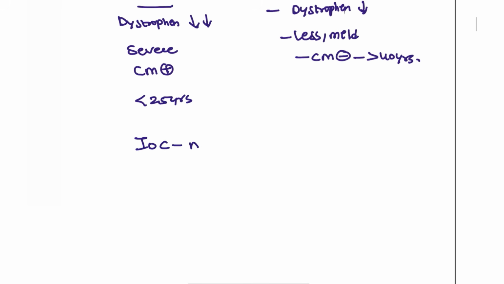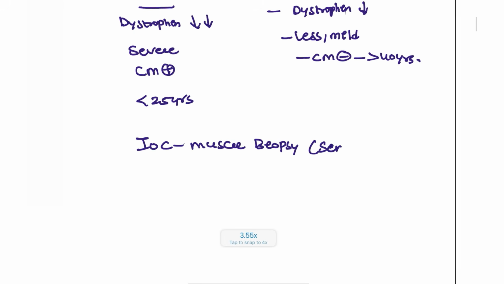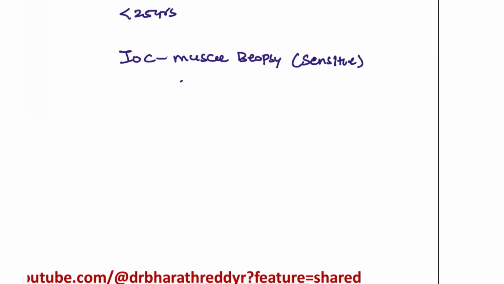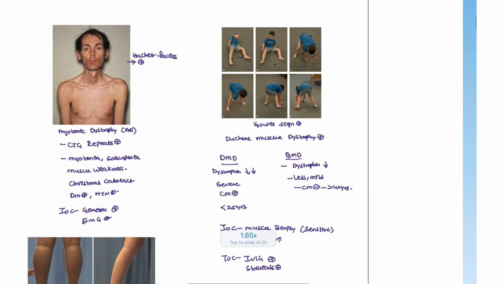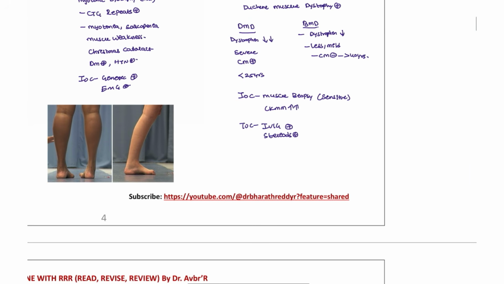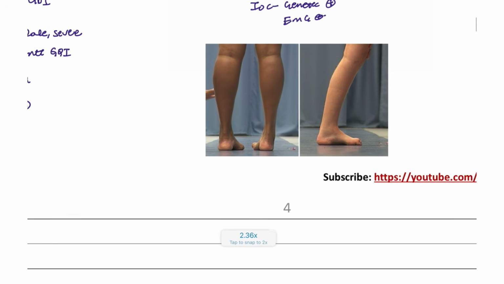Investigation of choice: we can go for the muscle biopsy, but not all the patients will undergo a muscle biopsy. This is the most sensitive test, and CK-MM levels are highly raised in these patients. Treatment of choice is IVIG, or we can go for steroids for this patient. So this is the condition of Duchenne muscular dystrophy that we have looked at. Next, moving on to another condition.